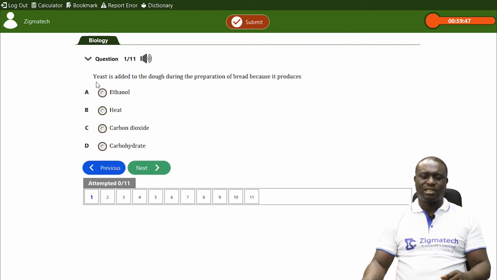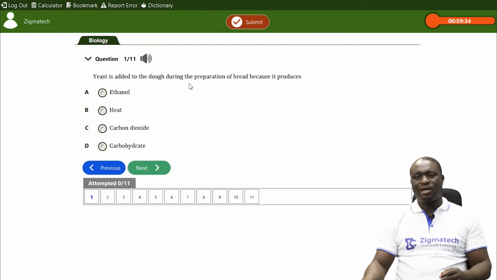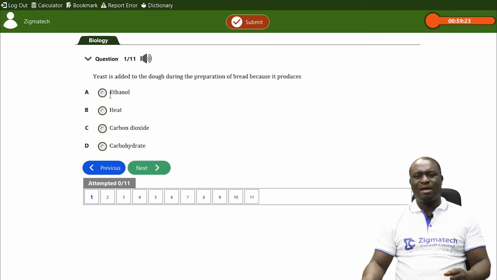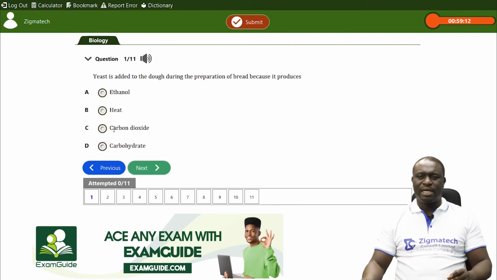Remember, we talked about yeast as an example of kingdom fungi. Now, the yeast during respiration, that is when several things are being produced. The yeast helps to break down complex carbohydrates and then give off several byproducts. One of the byproducts it gives out is ethanol, and also carbon dioxide. But what actually makes the dough of a bread to rise is simply carbon dioxide.